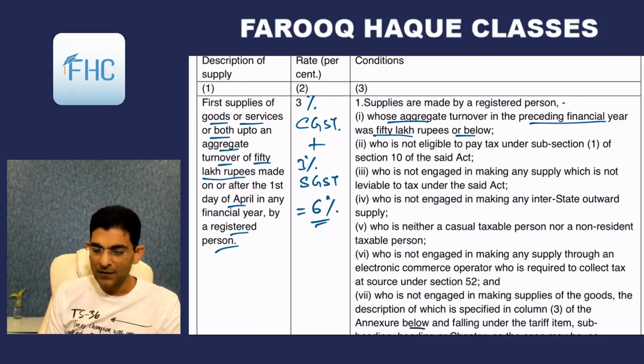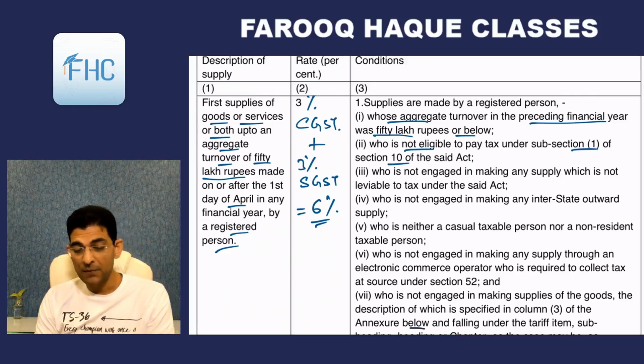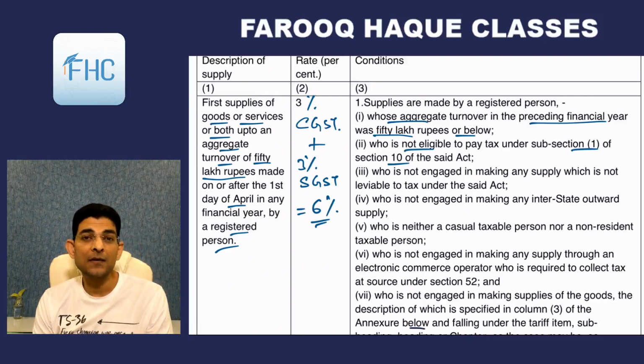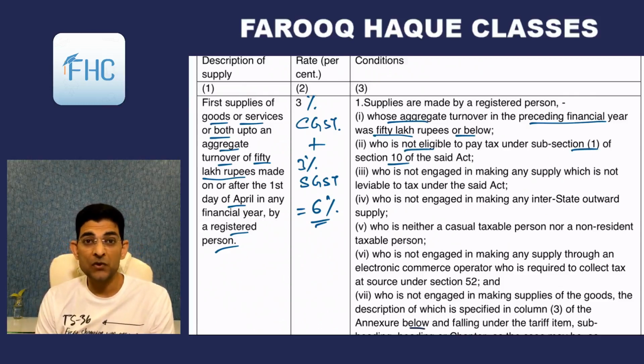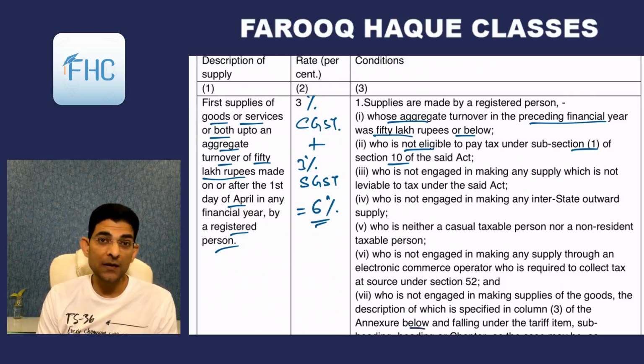Good. Then who is not eligible to pay tax under subsection 1 of section 10? Means if you are eligible under section 10, that is composition scheme, then you go there. Then you cannot come under this notification. So this concessional rate notification is available only to those people who are not entitled to avail composition levy.